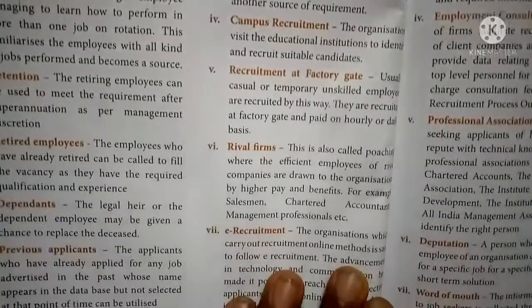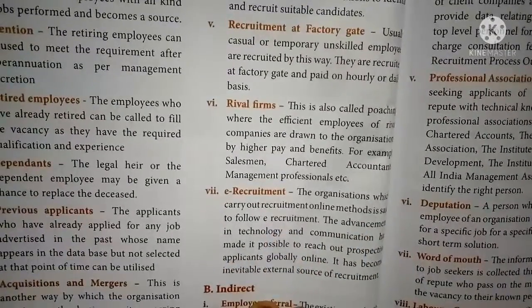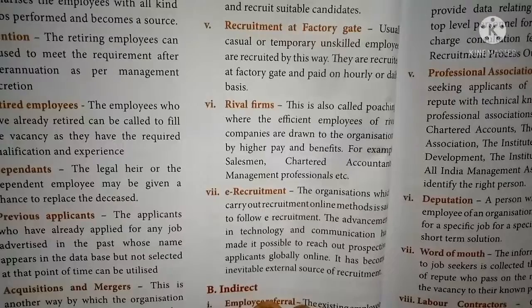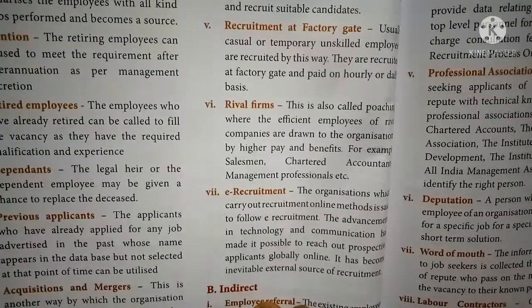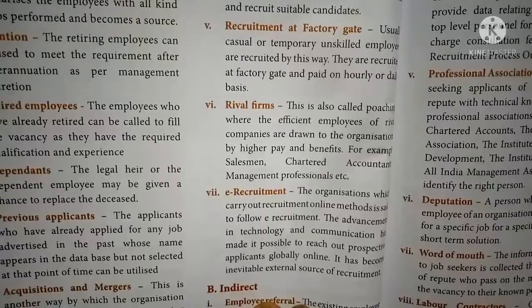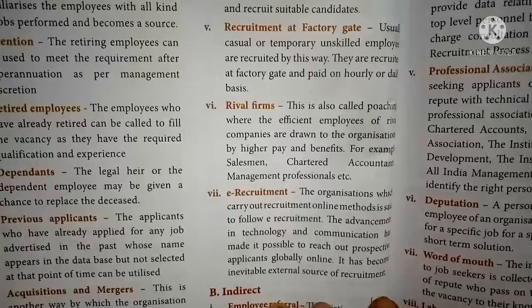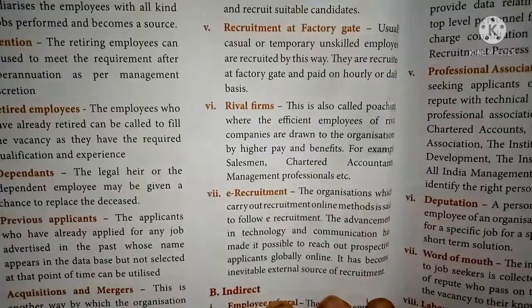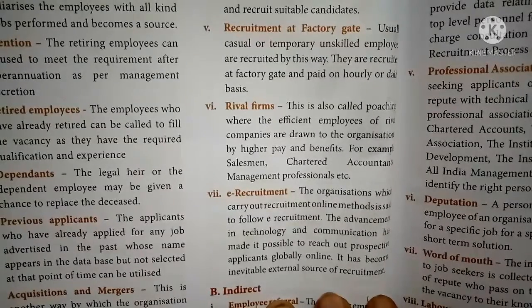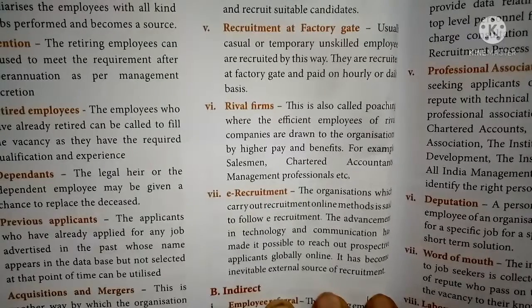Then rival firms. This is also called poaching, when efficient employees of rival companies are drawn to the organization by higher pay and benefits. That is, we take over a worker from another organization by giving some benefits and more salary.